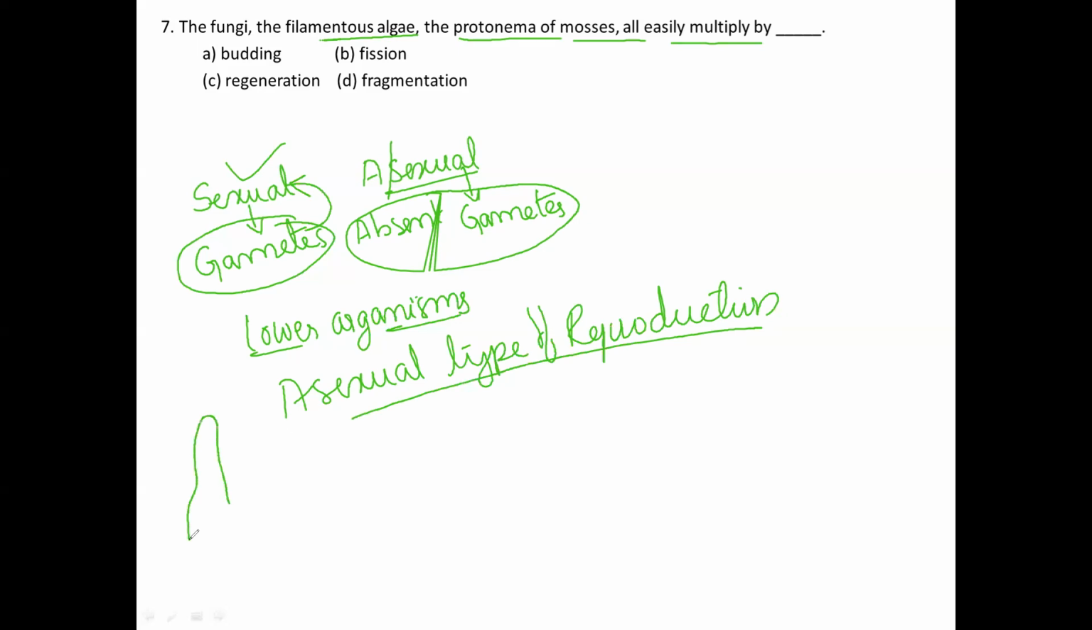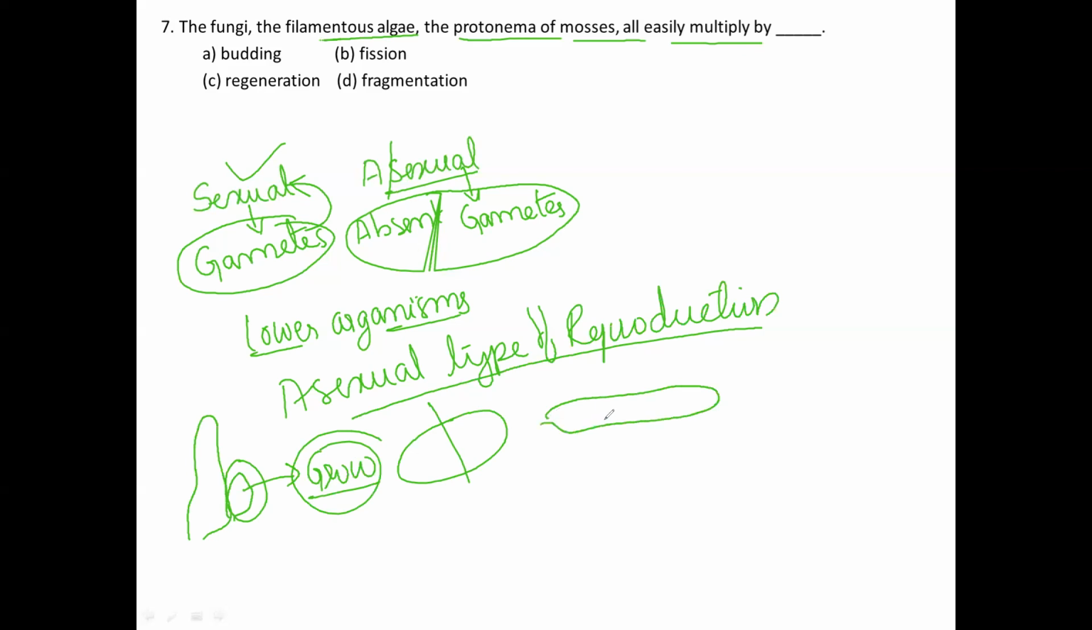For example, this is one of the organisms. The external growth will be detached from the parent and grow as a new individual organism. That is nothing but budding. Next, fission: cell division will take place, and the cell will divide continuously.